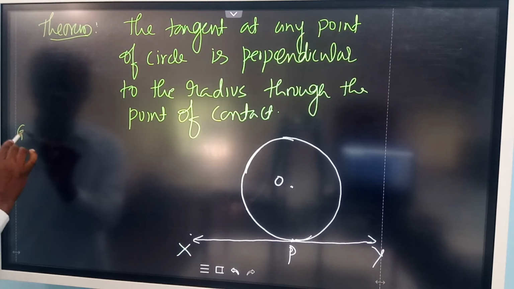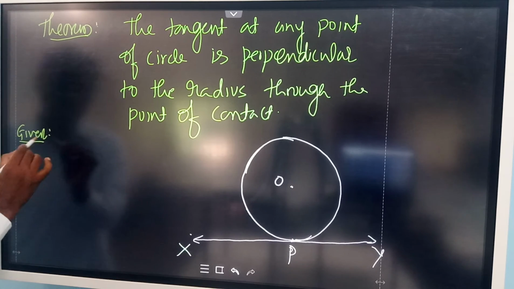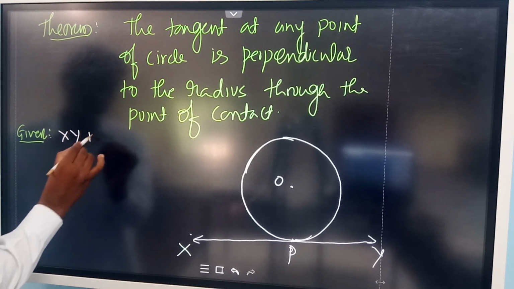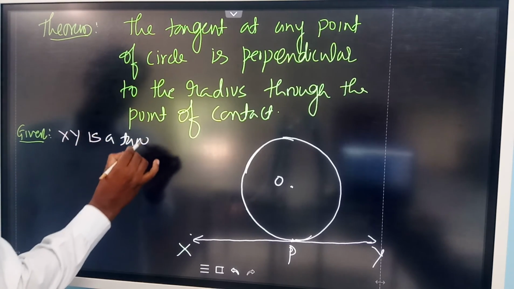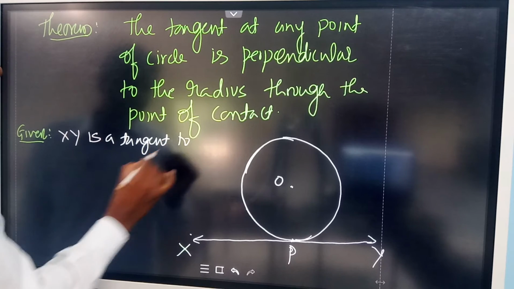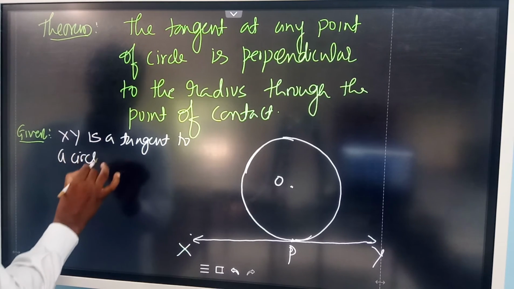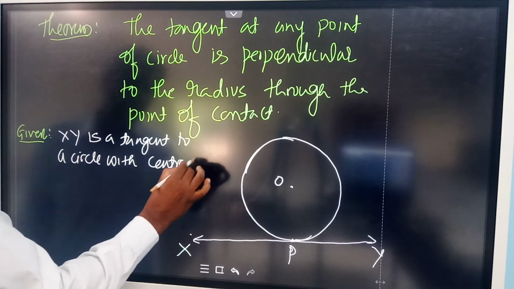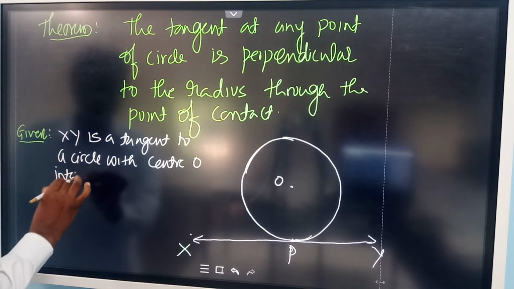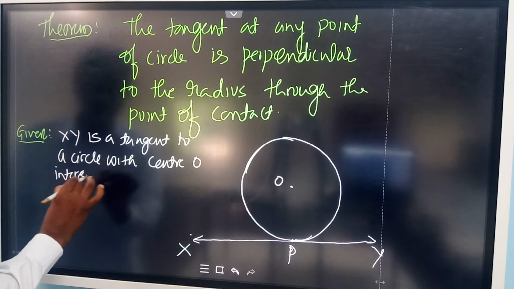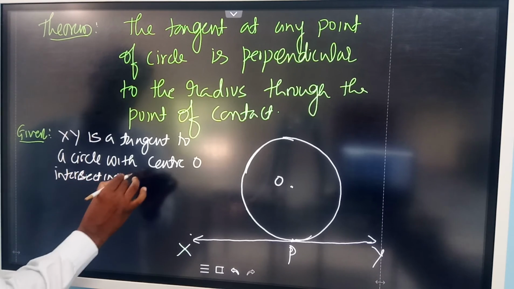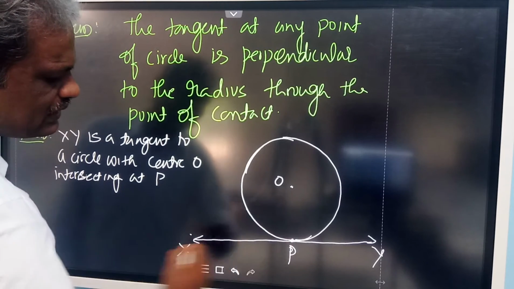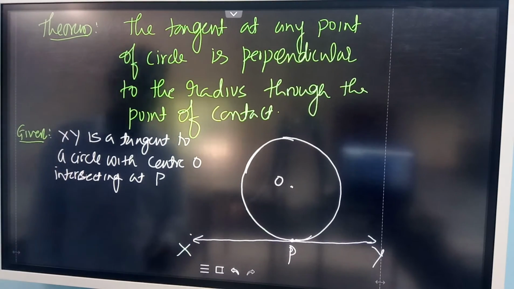Given, XY is a tangent to a circle with the center O, intersecting at P. See, this is the common point. It intersects the circle at the point P.